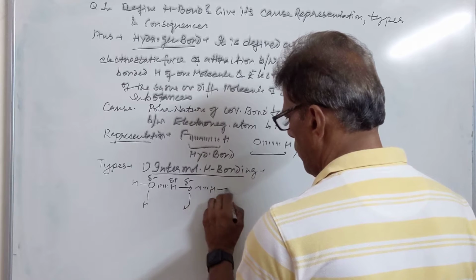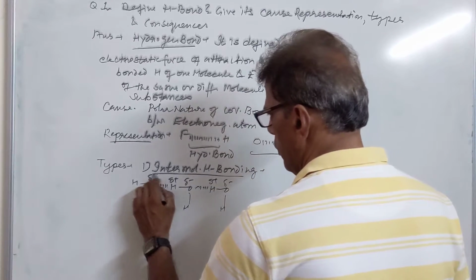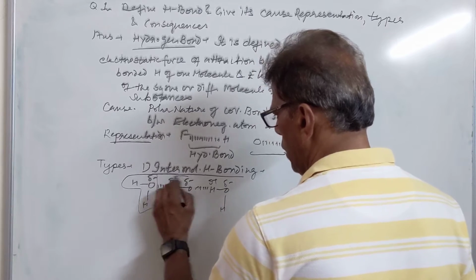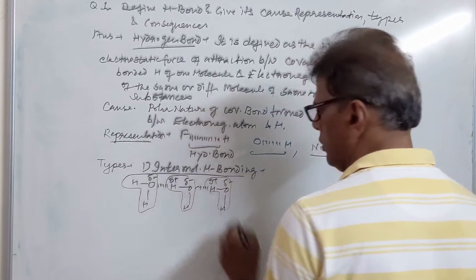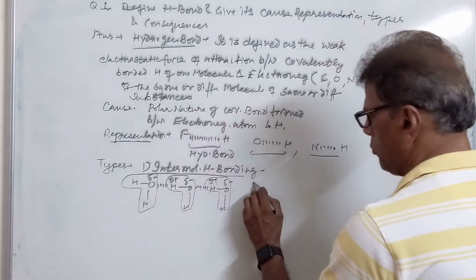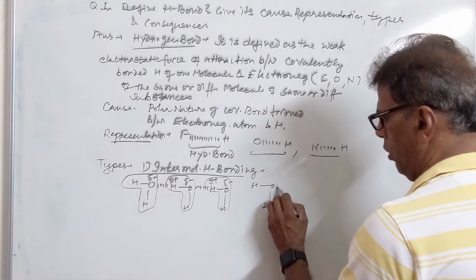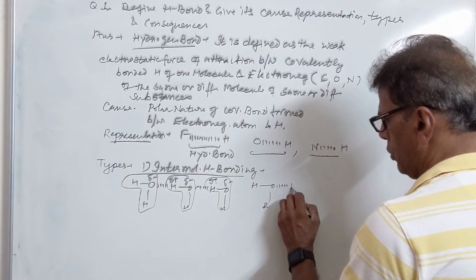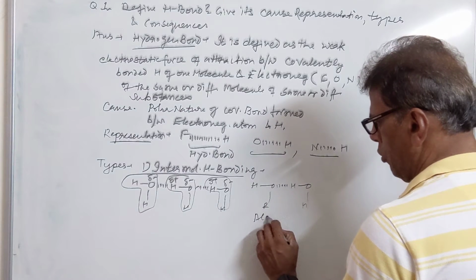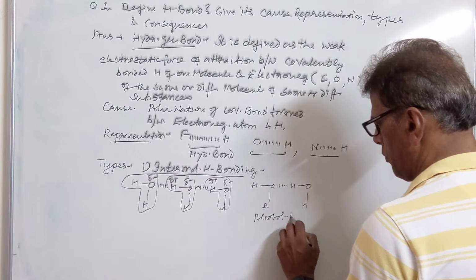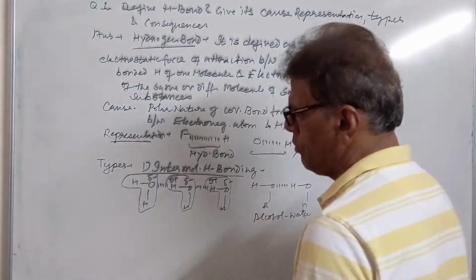This is one kind of hydrogen bonding taking place in the molecules of the same substance. If this bonding takes place between the molecules of different substances, this is alcohol. It holds the hydrogen of water. So this bonding is alcohol-water bonding. This is also intermolecular hydrogen bonding.